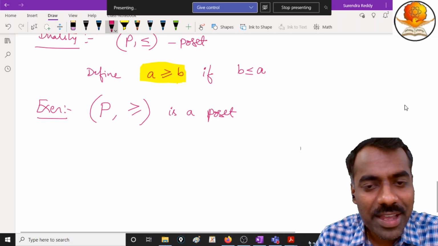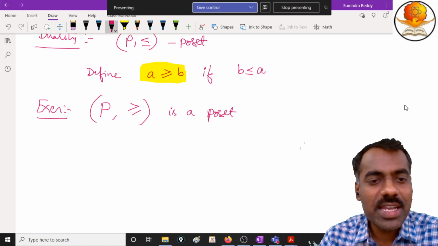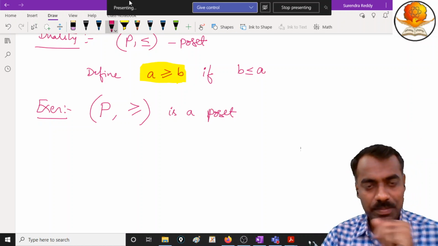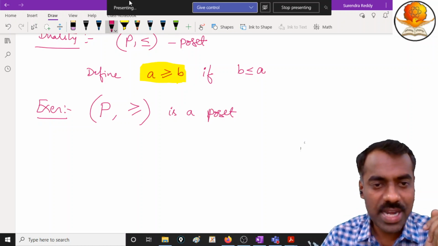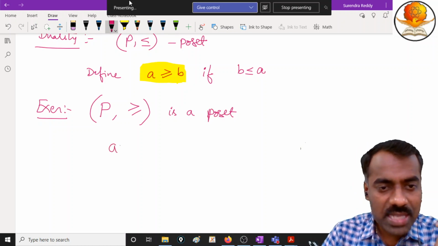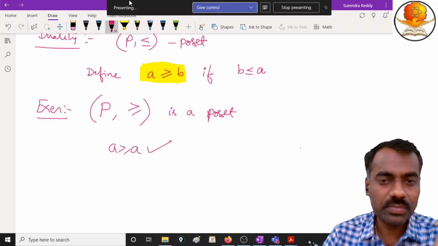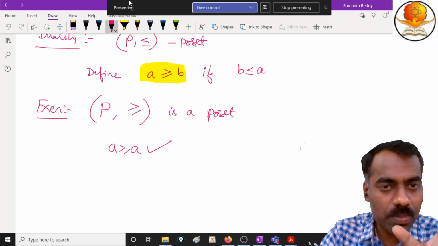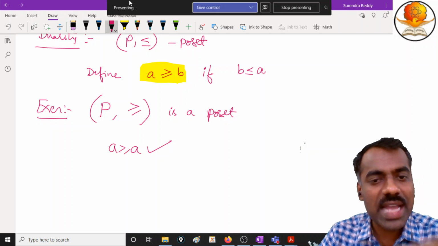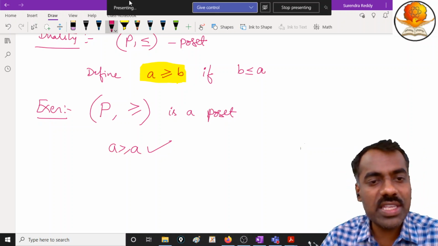It should be reflexive, antisymmetric and transitive, right? A is greater than or equal to A is clear because we already have a poset. Remember, you already have a poset, and given a poset we are trying to get another poset with this relation.